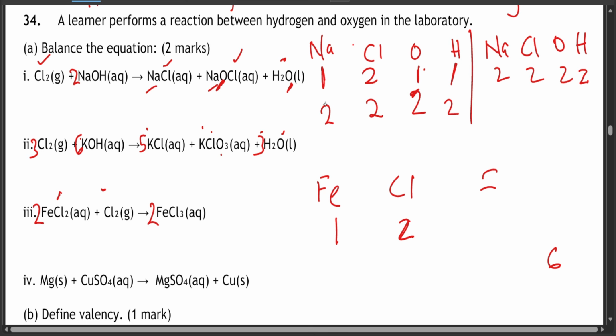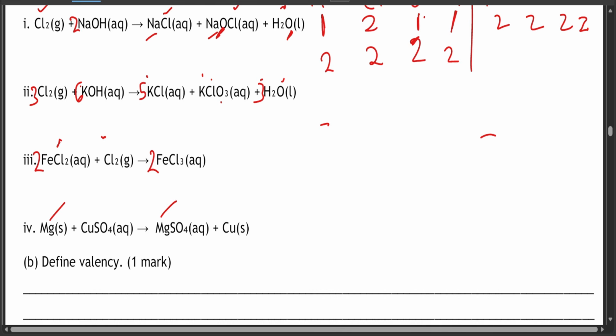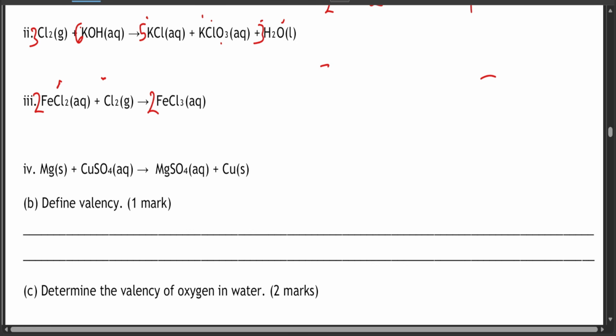Question 4, now question Roman 4. Also, let's balance this. Is it balanced? I think it's balanced, by the way. You have 1 magnesium, 1 magnesium, 1 sulfate, 1 sulfate, 1 copper, 1 copper. So you don't need to balance it. It's already balanced, so you don't need to add anything there.